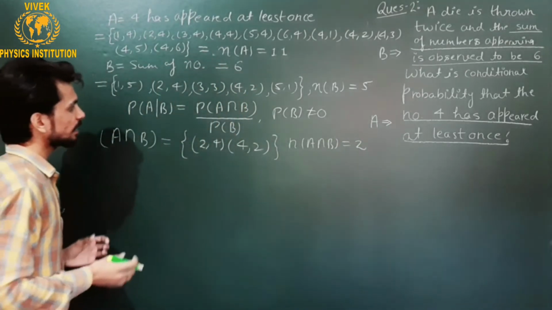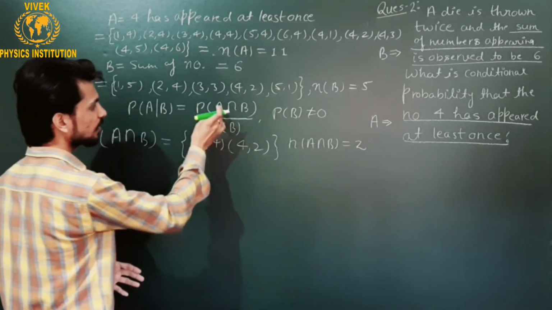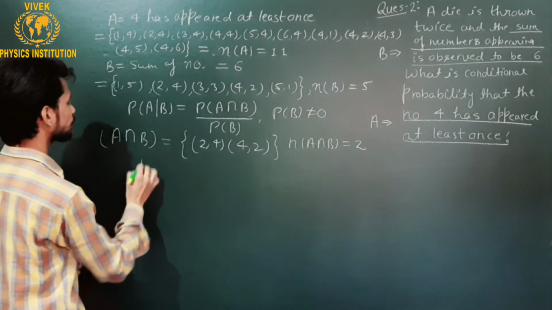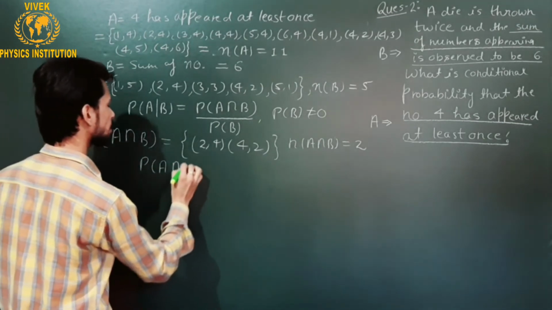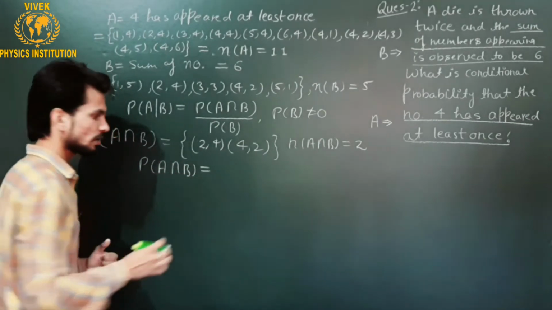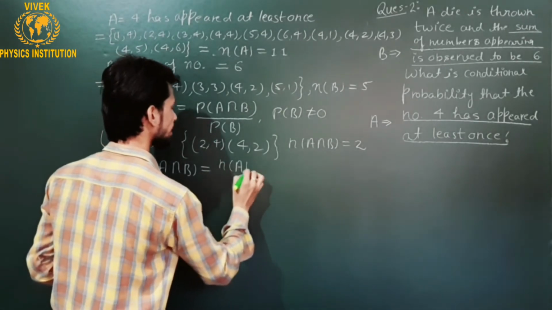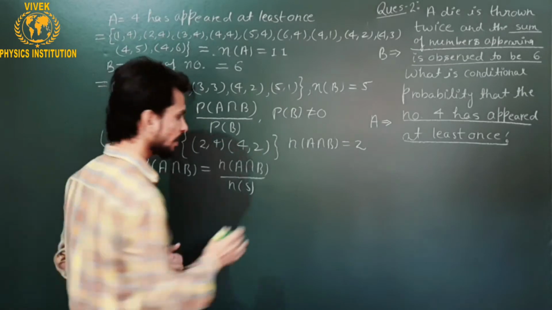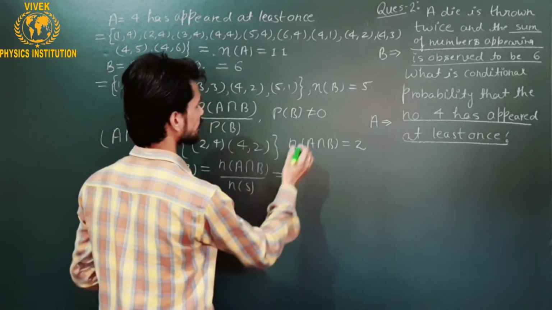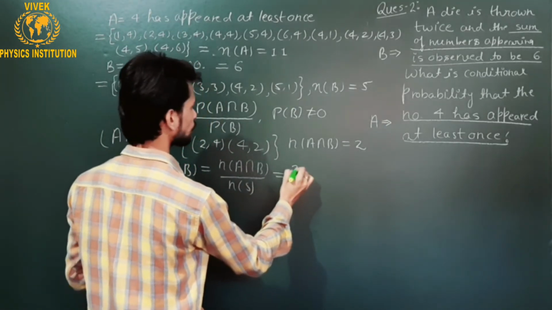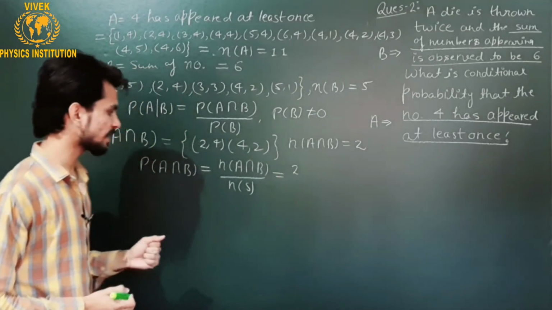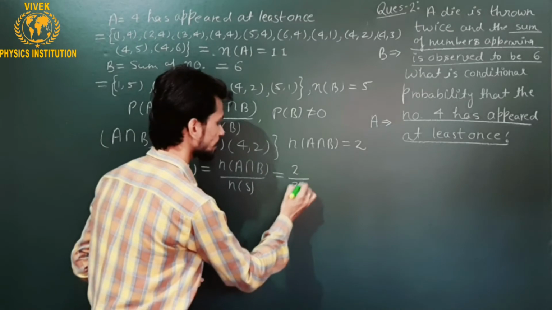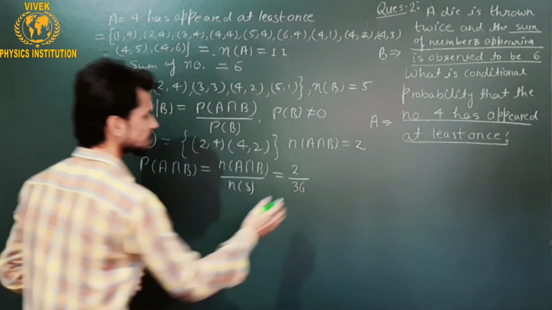In order to find the value of P of A by B, you should have the probability of A intersection B and the probability of B. So the probability of A intersection B is nothing but the number of total elements in A intersection B divided by the number of total elements in the sample space. The number of elements in A intersection B is total 2, and the number in the sample space of the total outcomes of this random experiment is 36. Right, so this is 1 over 18.